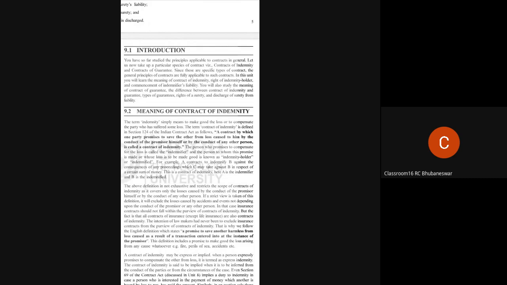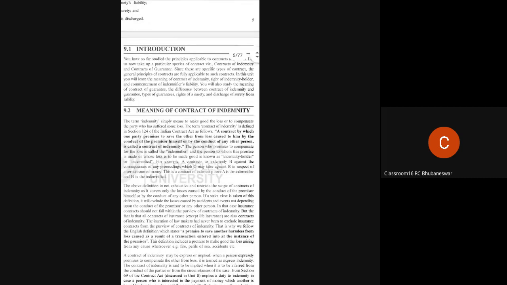If you are not clear, one example is given here. For example, A contracts to indemnify B against the consequences of any proceeding which C may take against B in respect of a certain sum of money.